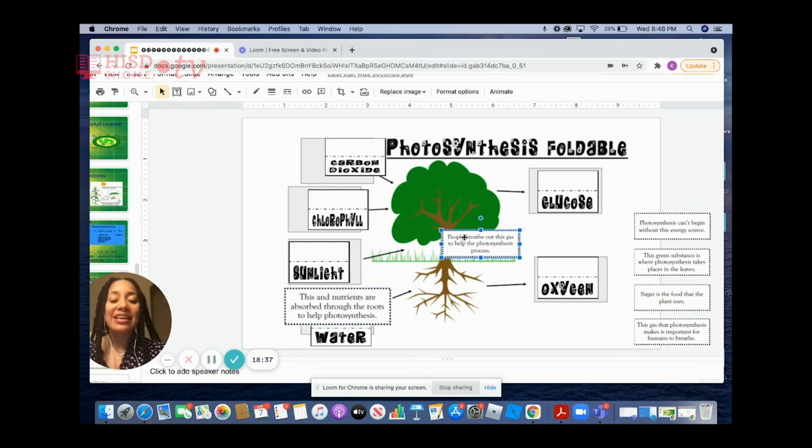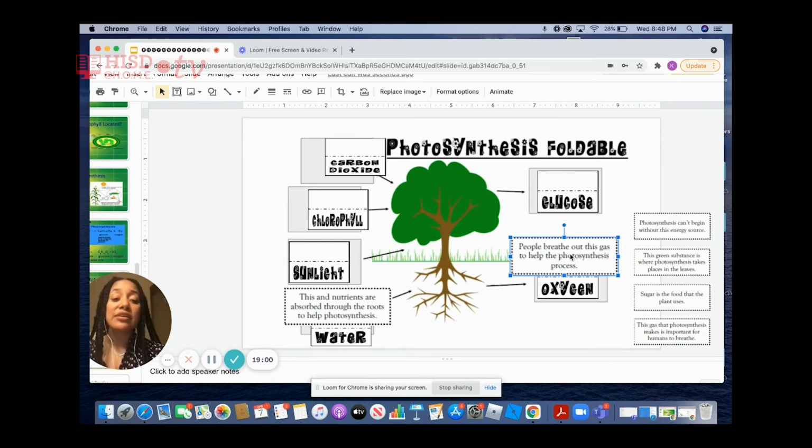All right. So our next one says, people breathe out this gas to help the photosynthesis process. So what are you breathing out right now? Yes, you are breathing out oxygen. So again, a product of photosynthesis is oxygen.